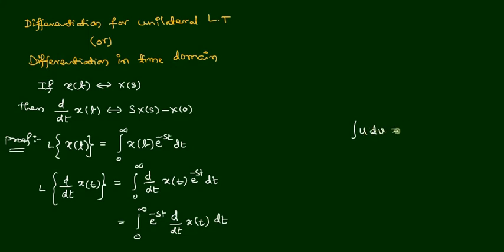This can be expressed as u v minus the integral of v du. Here, in our present case, u is equal to e power minus st and dv is the derivative of x of t, so v is equal to x of t.